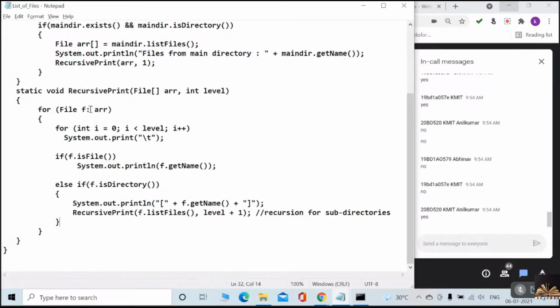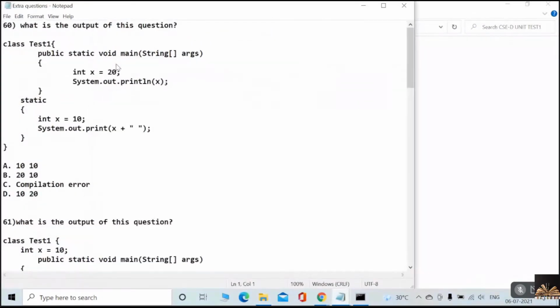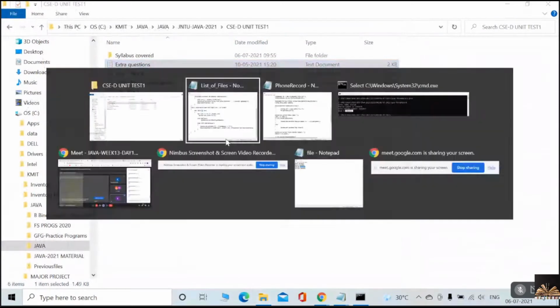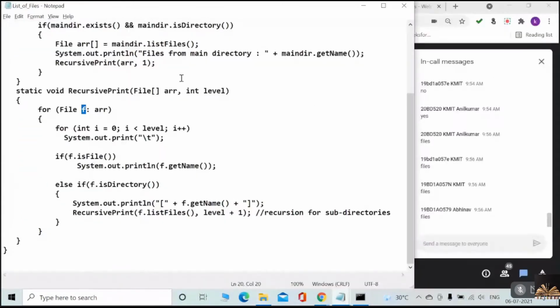Next time, the next array element is going to be there in f. It takes the tab space and checks whether it is a file or not.